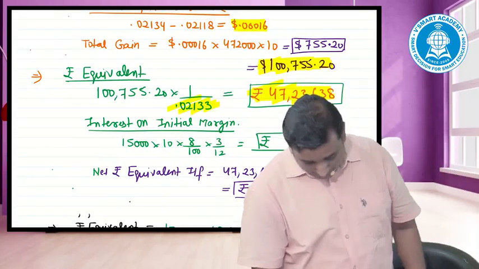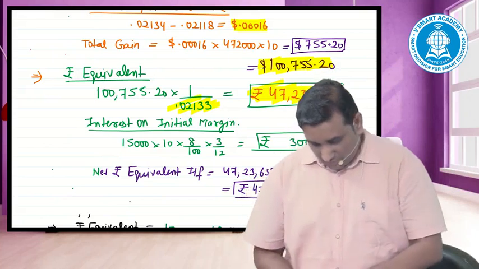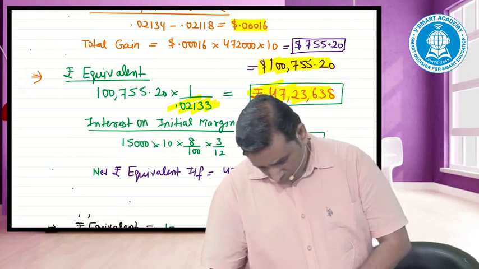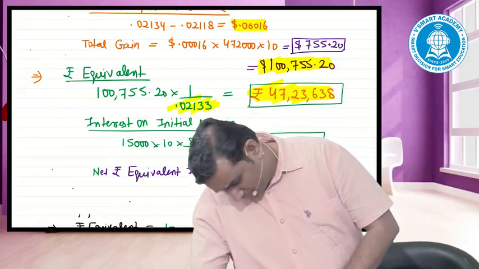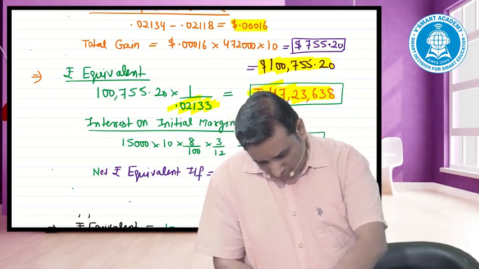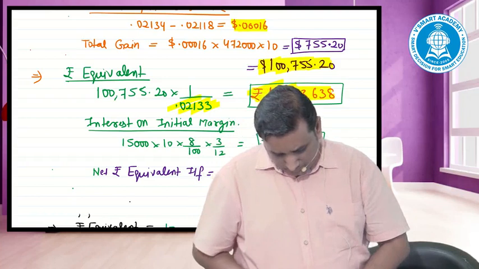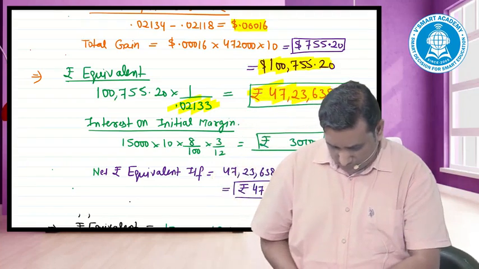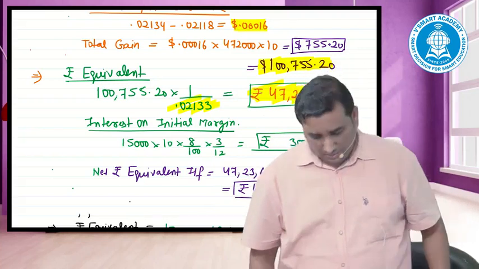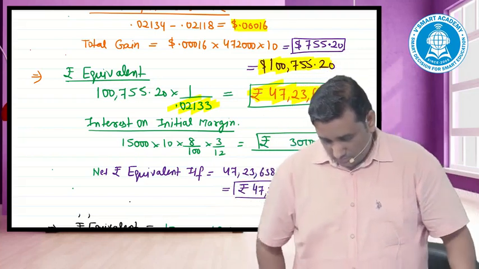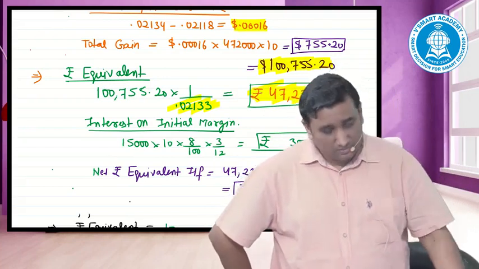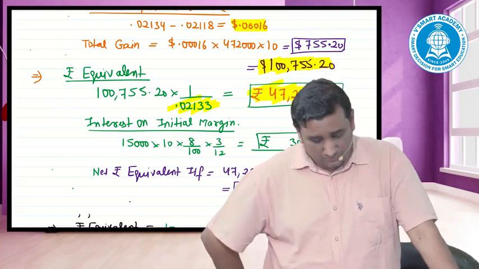Put down the decision. Which contract is better off? Which is giving you the maximum inflow?